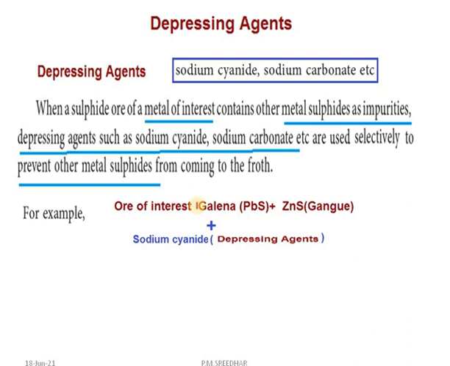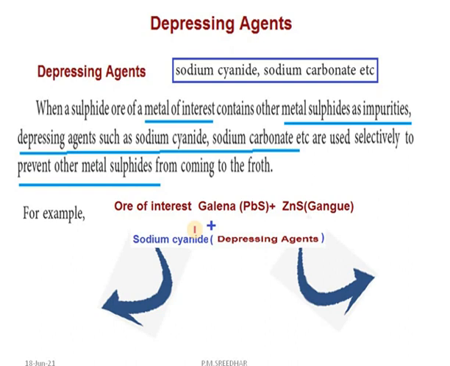Sodium cyanide reacts with zinc sulfide and forms a complex called sodium zinc cyanide. That complex covers the gangue particle. That complex is coated over the zinc sulfide particles, that is the gangue particles. So that zinc sulfide gangue particle coated with complex is preferentially wetted by water, whereas galena does not react with the sodium cyanide and is wetted by oil. Therefore, galena goes to froth whereas zinc sulfide settles in the bottom. So from this, by using depressing agent, we can easily concentrate galena.